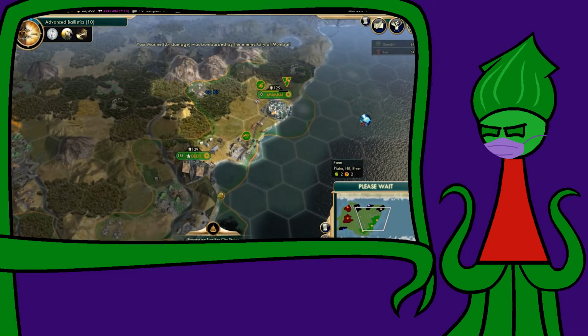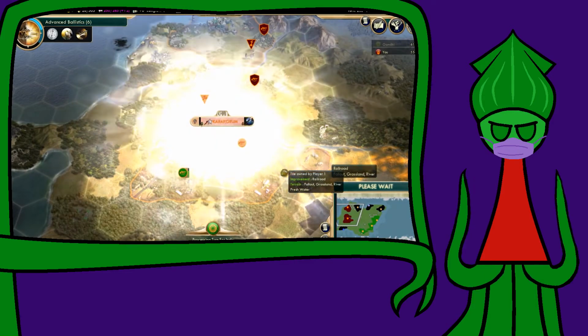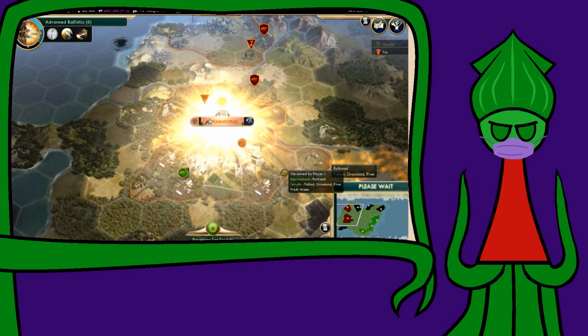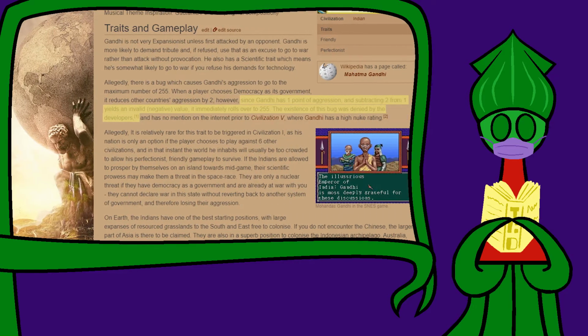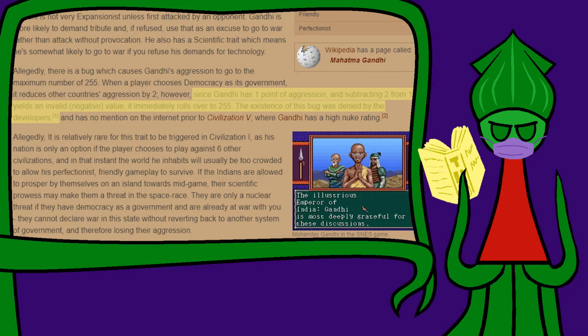Gandhi tends to be a bit nuclear. Why? Well, it's a reference to the first Civilization game. But why was Gandhi so nuclear in the first game? According to the Civilization fan wiki, Sid Meier himself denies this explanation, but it's a popular rumor anyway. It's said in the first Civilization game, Gandhi's artificial intelligence had the lowest possible interest in nukes. So if anything decreased his interest in nukes further, there'd be an integer underflow error, and Gandhi would suddenly become maximally nuke-happy.